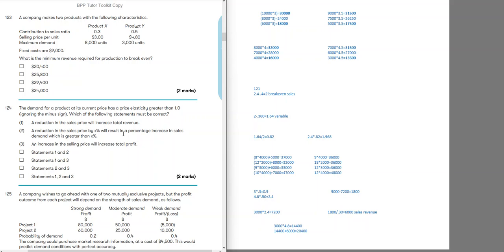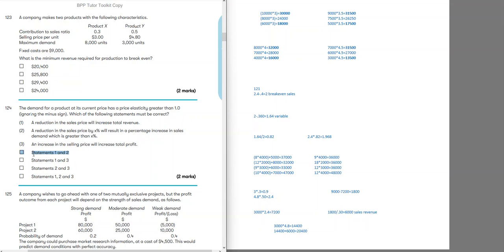So, let's start from the third one, which is the simplest. If we increase selling price, I already explained this. Remember, when we increase price and demand is elastic, even though there will be an increase in selling price, there will be a decrease in demand, and that decrease will be huge, because of which profit will decrease. So the third one would be wrong. So what is left is 1 and 2. Remember, this is the elimination method. Sometimes even if you don't know the whole options, you could answer a question.